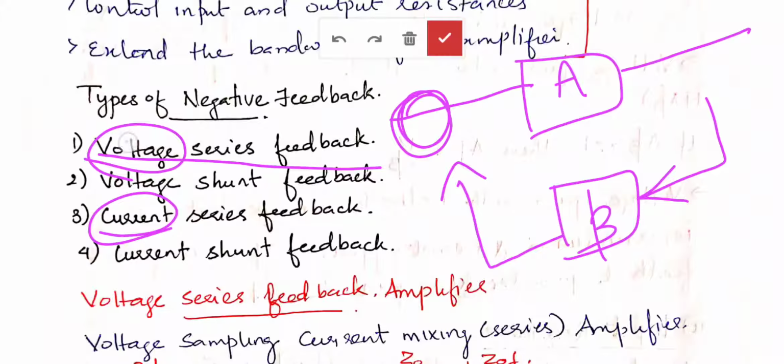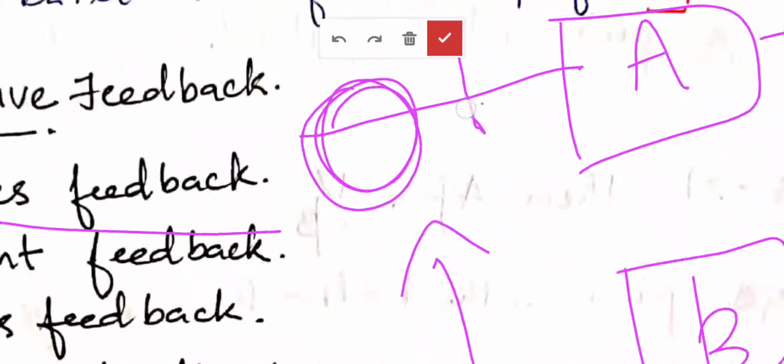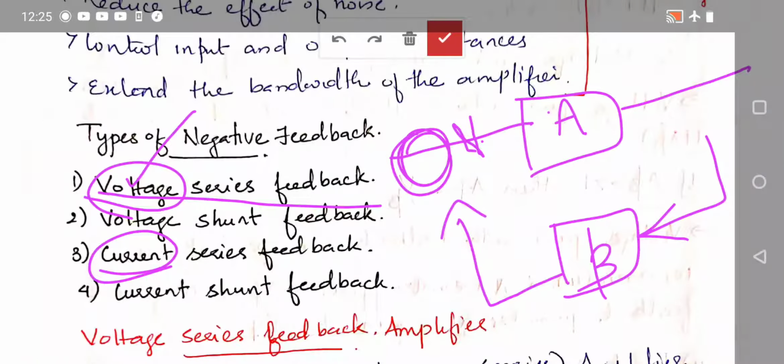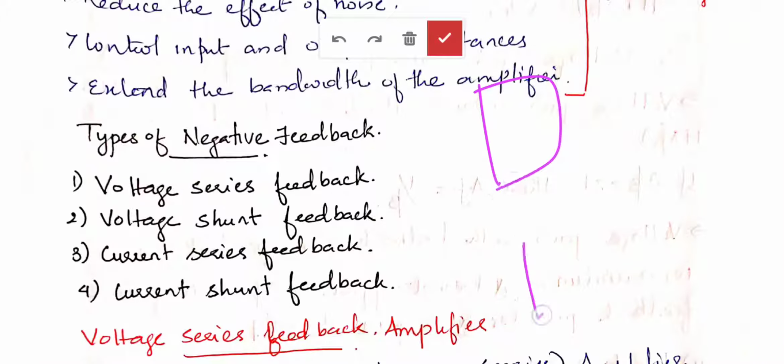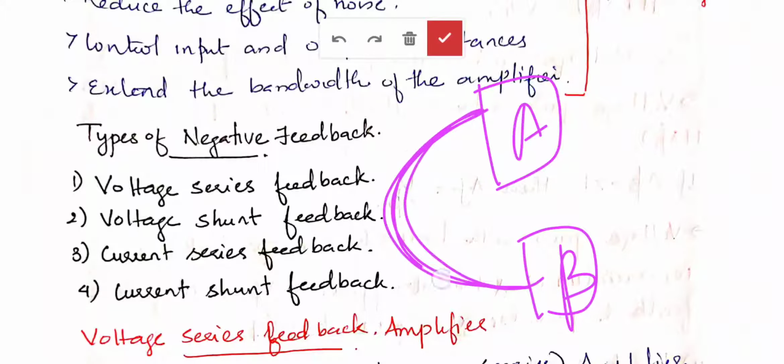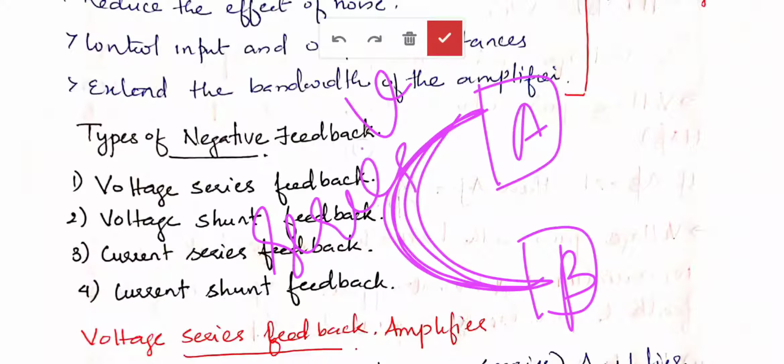So the first term is what type of mixing is happening at the input, with the amplifier and feedback network. If it is a voltage, then it is a series mixing. And if it is a current, then the mixing is parallel mixing.